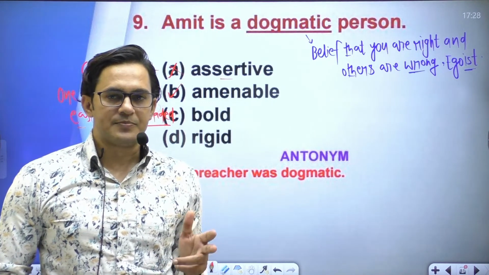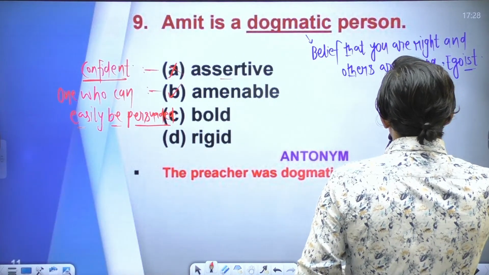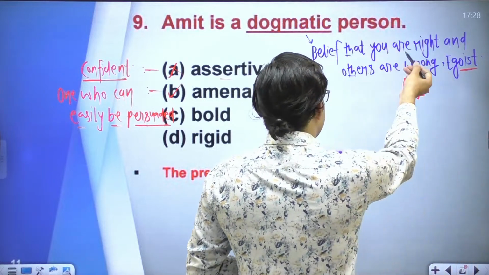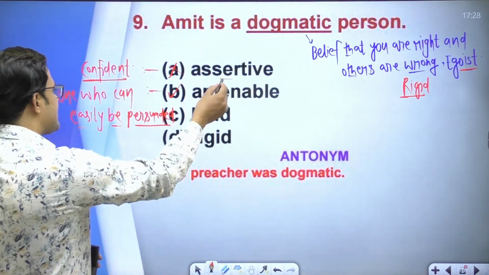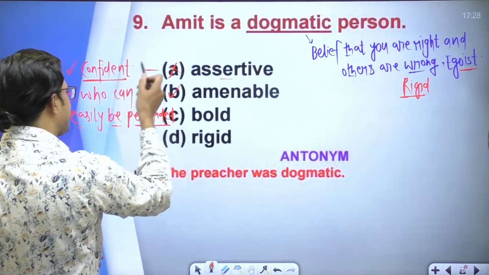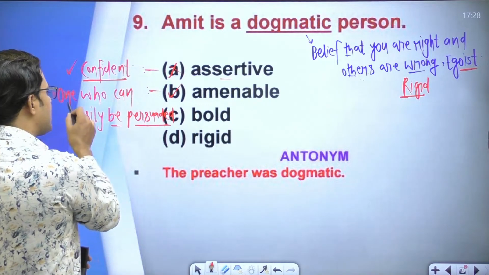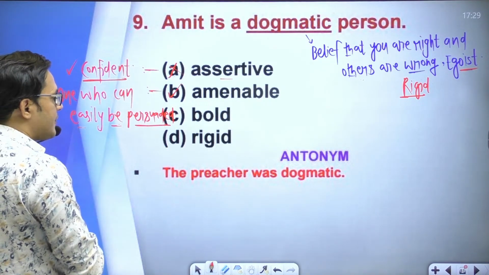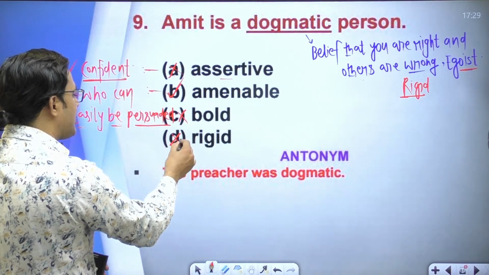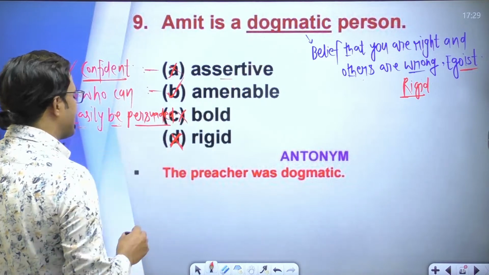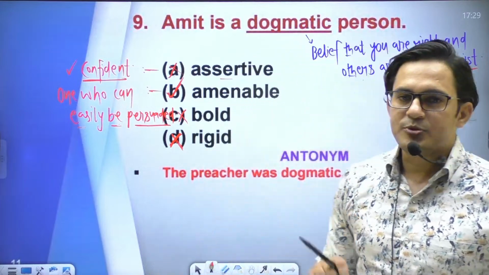Dogmatic means one who is rigid, one who is egoist, a belief that you are right and others are wrong. So assertive means confident, and the synonym of dogmatic is assertive. Amenable is one who can easily be persuaded, so option B is the right answer. Bold and rigid are both synonyms of dogmatic. We have to tell the opposite of dogmatic, so option B is the right answer.